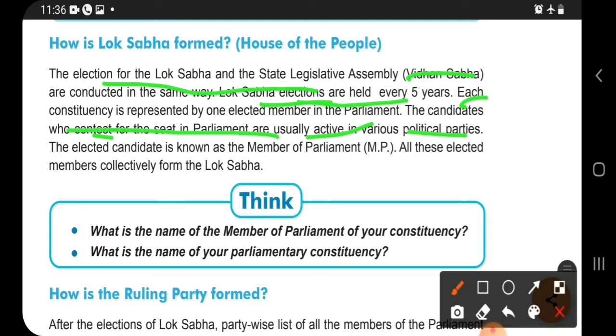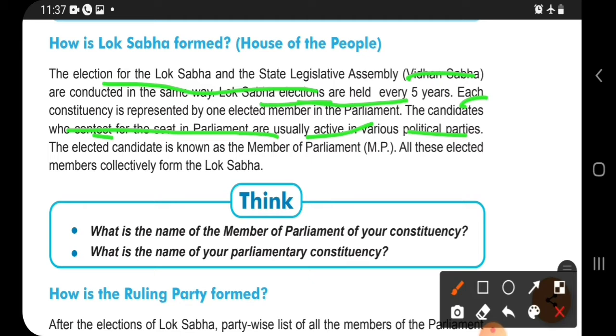Every 5 years there is an election. People elect the representatives, like MLAs and members, who hold their seats in Lok Sabha.